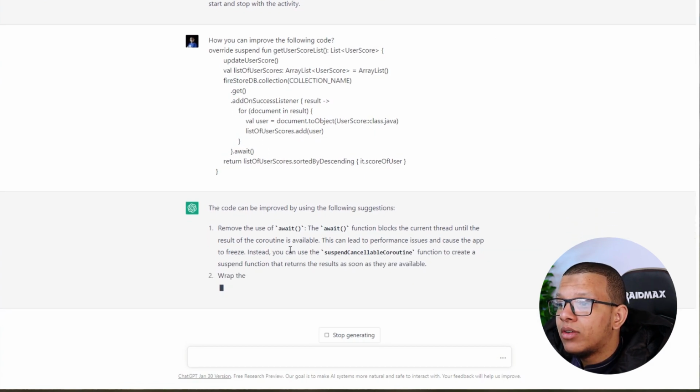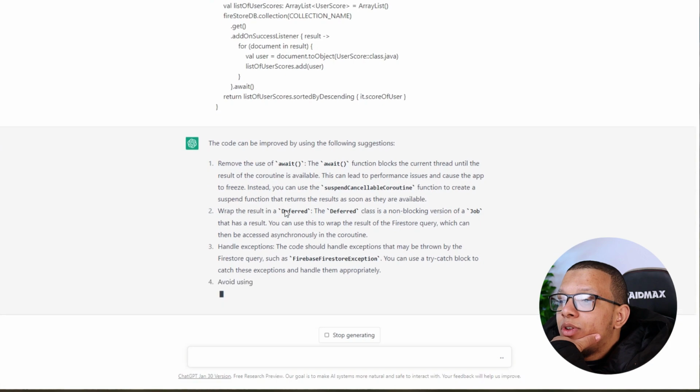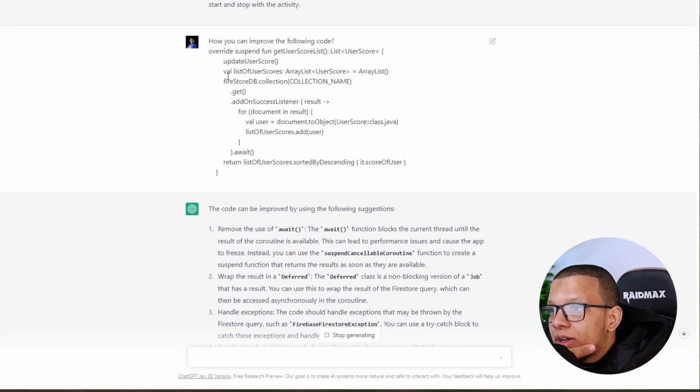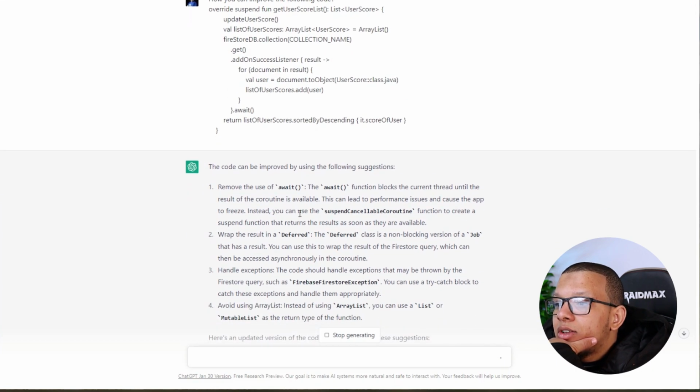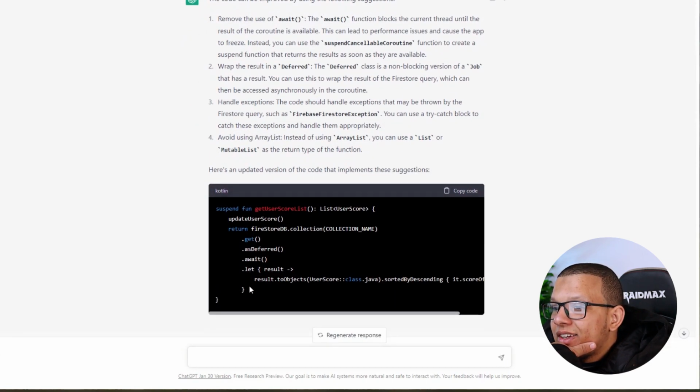Remove the await. Okay. The await function blocks the current thread. I think this is from the internet. Remove the use of the await. The await function blocks the current thread until the result. Yes, I know that. That's why we marked it as suspend. Instead, use the suspendCoroutine function to create the suspend as deferred. Yeah, exactly. toObject. Exactly. Here it is. Yeah, he did that thing. No, he really did that thing.